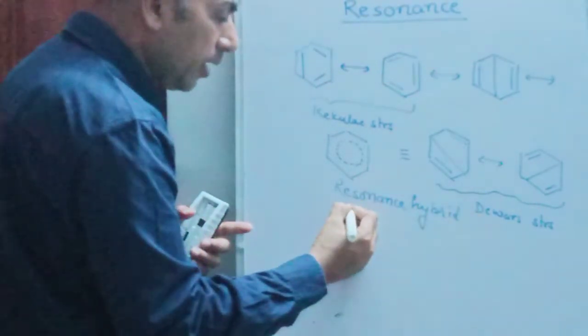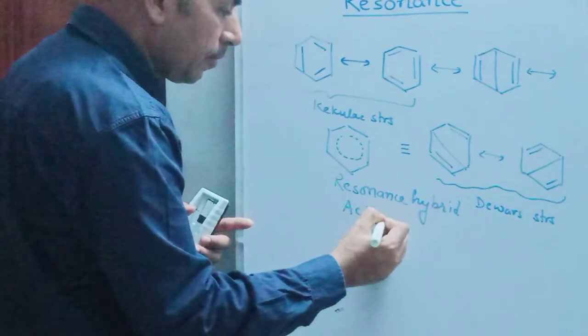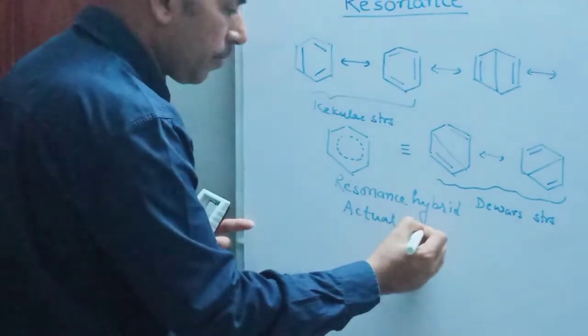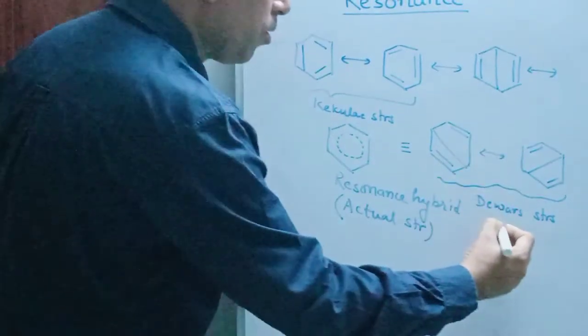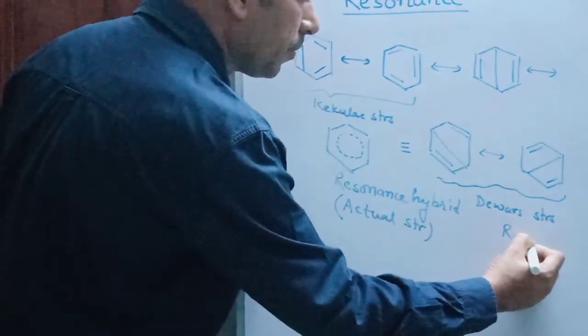We call it the actual structure. And these different structures are called resonating structures.